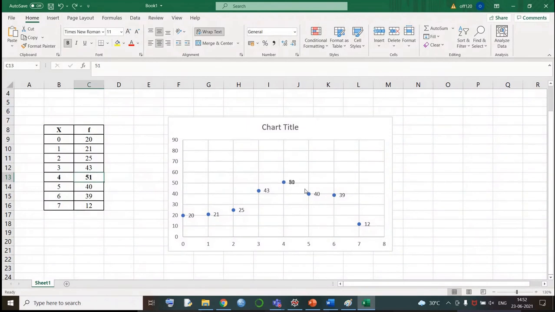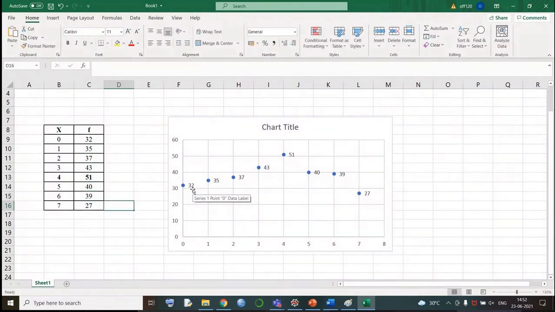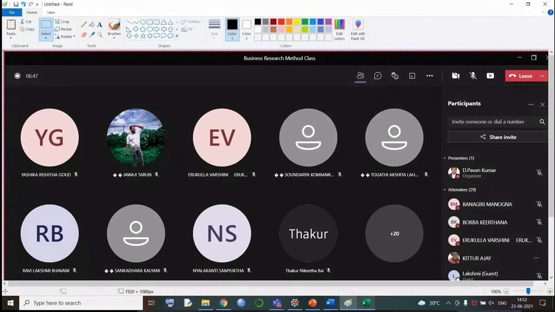Let's take another example. See, now it has come down. Earlier it was only 51, right? Now it is normal, like the normal graph. It is called mesokurtic. Now even the other values are rising. Let's take an example: 20 is going up to 32, 35, next 37, and this value is also 27. That means once you draw the graph, it will be very unusual. It is almost equal to a parallel line, but there are only some changes.